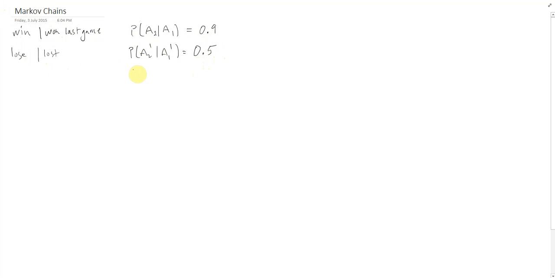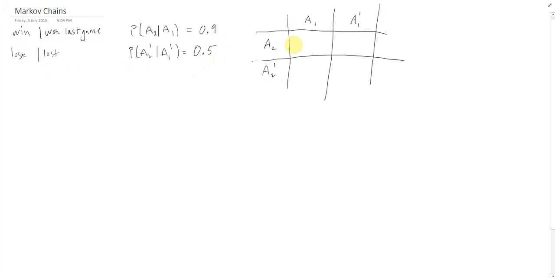Okay, so we can figure some things out. Remember, A1 is their first game. So they'll either win it or they won't win their first game. And A2 is their second game. They'll either win it or they won't win it. So let's figure out some probabilities here. Here we've got the probability that they'll win their second, given that they won their first. And that's probability of 0.9.